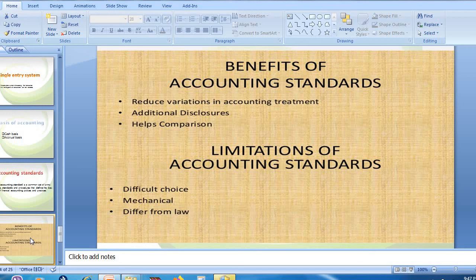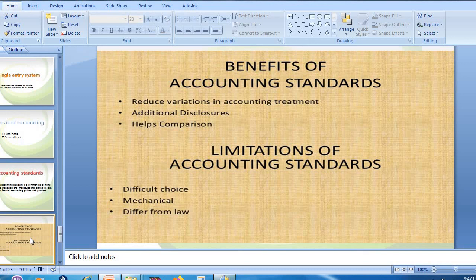Then helps comparison, as this particular standard provides what? Uniformity, right? So that means what? Each and every organization who is going to record the transaction needs to follow the rules laid down by the Institute of Chartered Accountants of India, right? As per their laws, they need to record. So if the policies or the methodologies are similar, we can go for easy comparison, right? That is what helps in comparison.